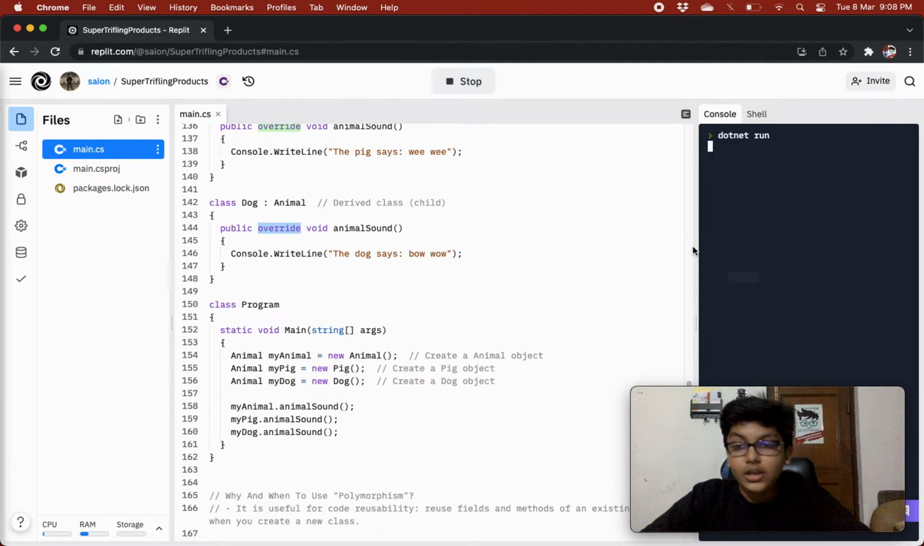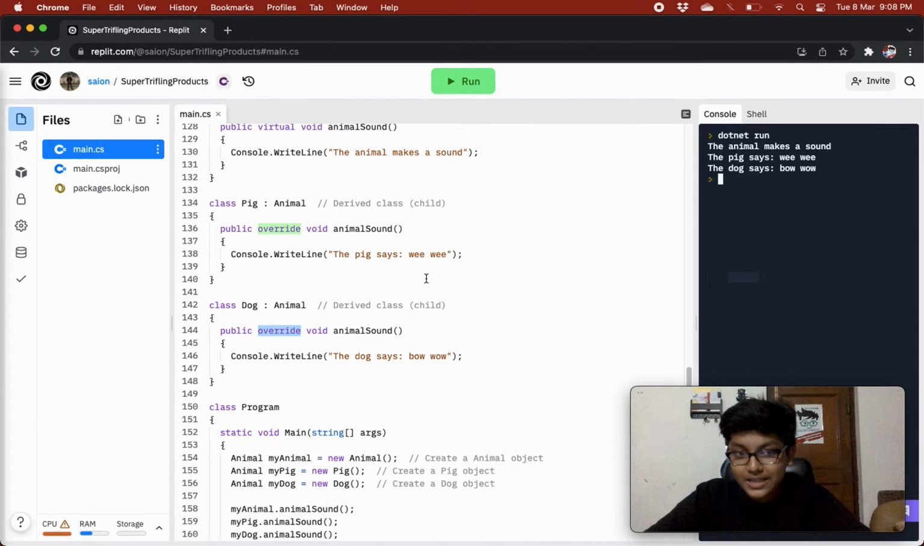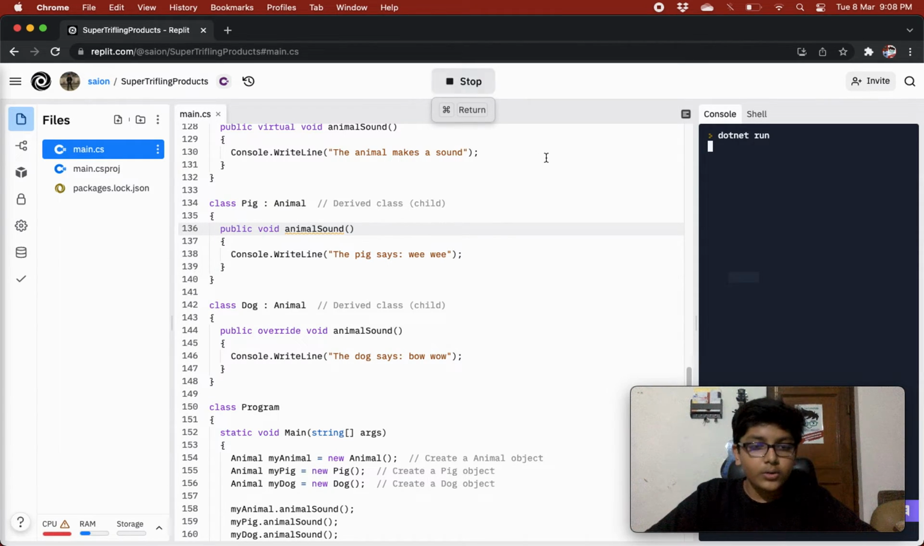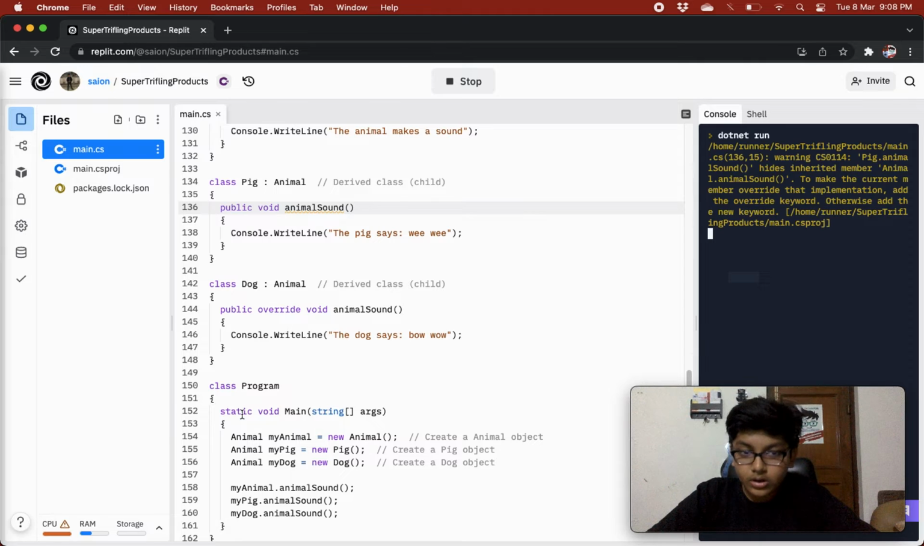Now if you see, the method will be overridden as expected. Let's see. So the method is overridden as expected, and where we don't want it to override, just remove the override keyword. Where you don't want to override, remove it; where you want to override, give the override keyword, right? So it depends on your needs.